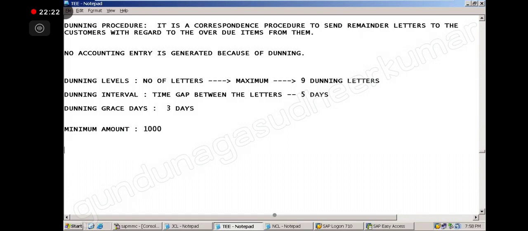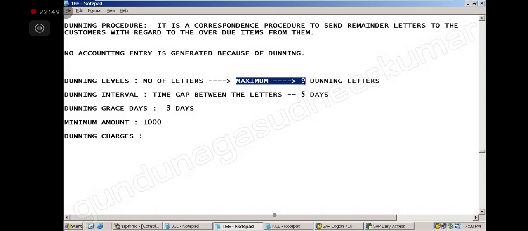Next we have Dunning charges. Sir, I have one question. You mentioned the maximum will be 9 Dunning letters, but we have seen it's 3 or 5. Here it's 9. Any reason, sir? No, maximum is maximum. Maximum does not mean minimum. Maximum is 9, so you can use 3, you can use 5.